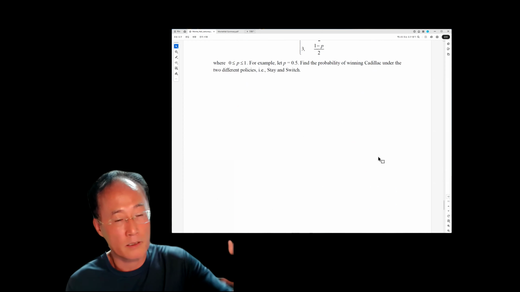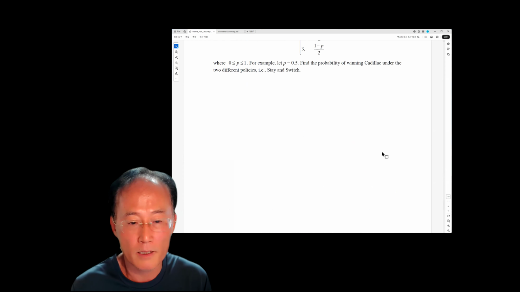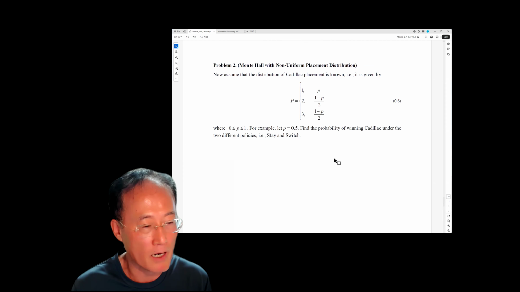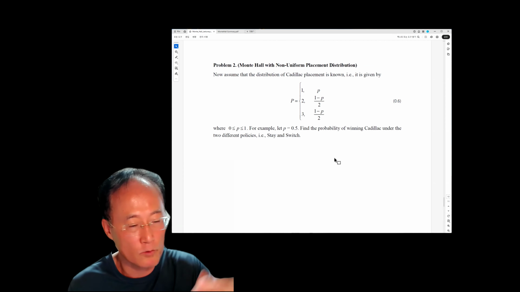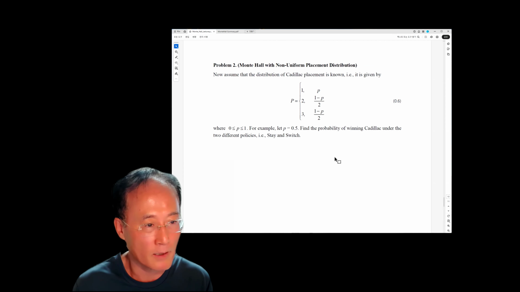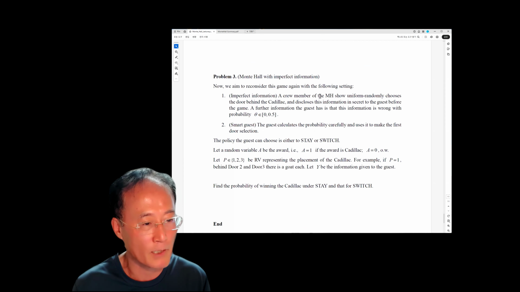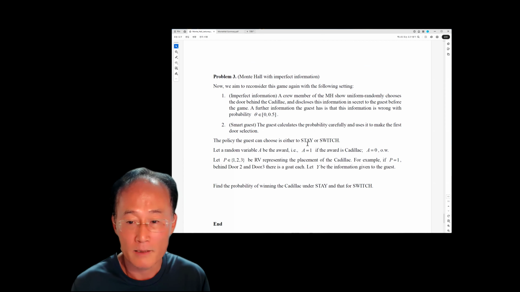If you only understood the Monty Hall problem using the verbal description, you will not be able to attack this type of problem. But since we have gone through this probabilistic analysis, you will be able to go through it thoroughly and solve this type of problem as well. Another one is imperfect information, which I talked about in the summary slide.